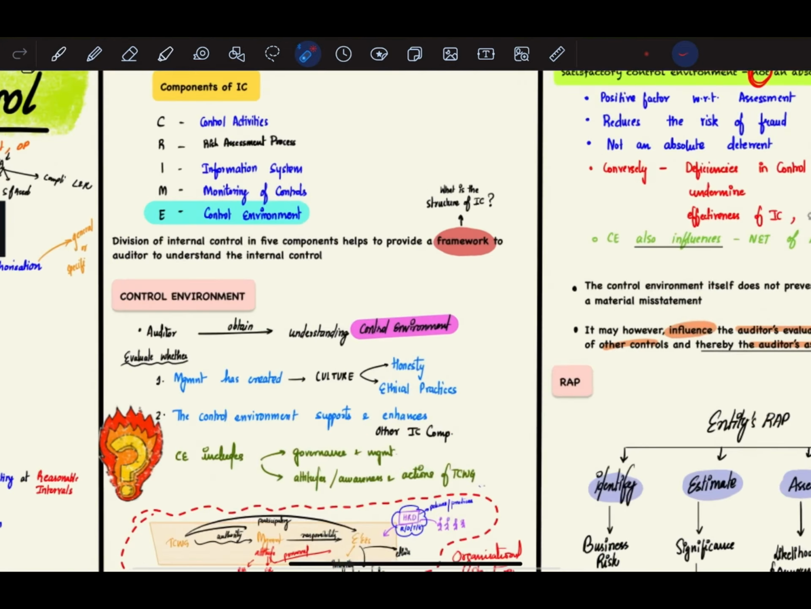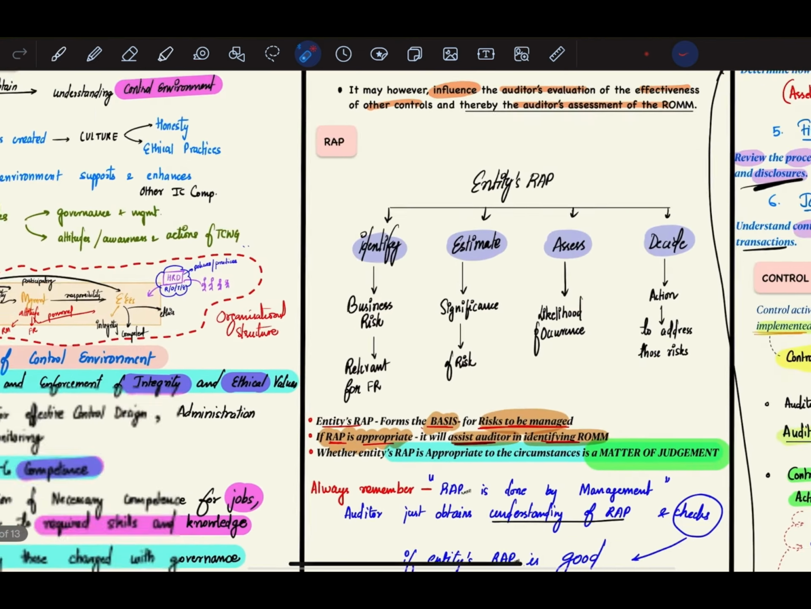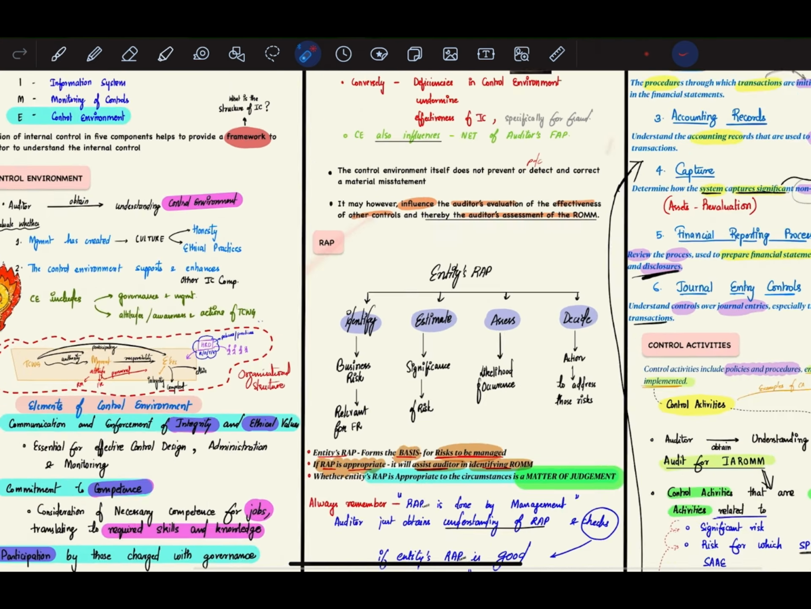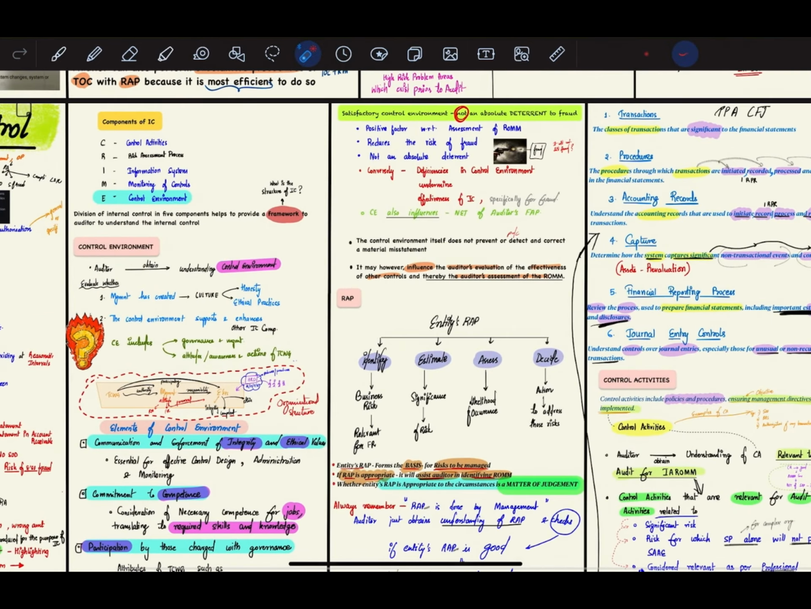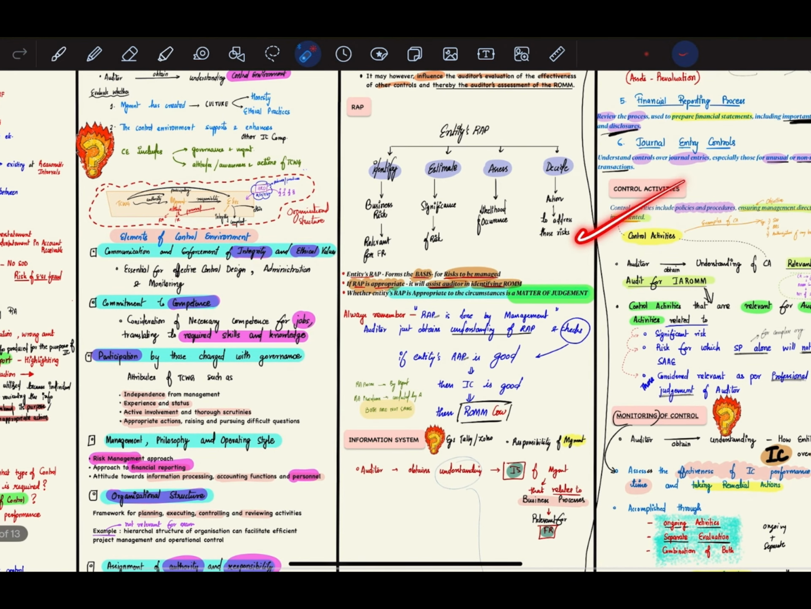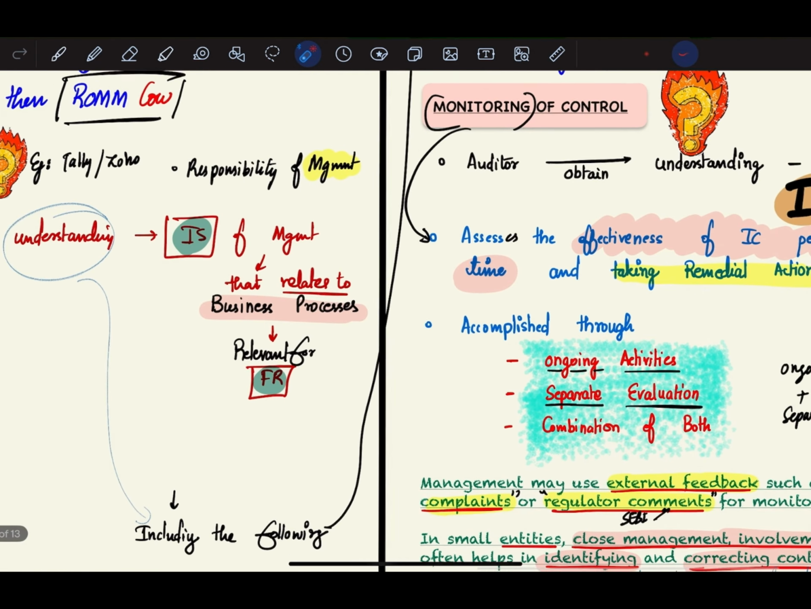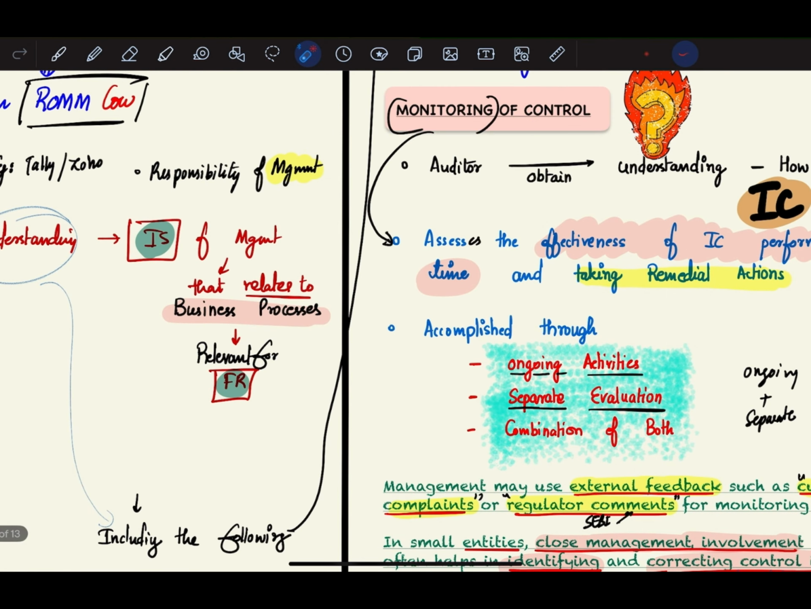So what are the components of internal control? We have 5 components. We started off with control environment, then we did risk assessment process, then information systems, then control activities and monitoring of control. These are the 5 components of internal control. One component is monitoring of control, which is basically monitoring and checking whether the entire internal control is functioning properly or not.